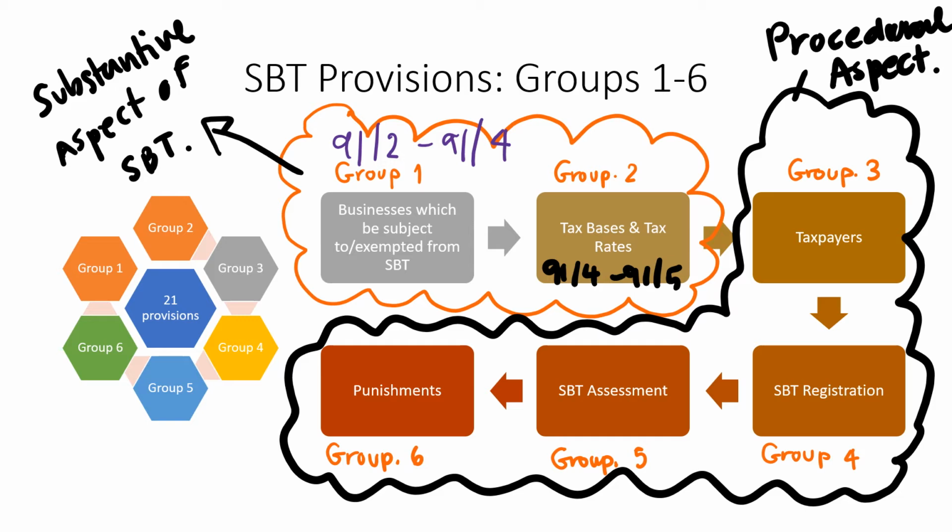Group 1 is about the businesses which are subject to specific business tax and the businesses which are exempted from specific business tax. And Group 2 is about tax base and tax rate. So in this clip, we will focus on the substantive aspect of the specific business tax first.